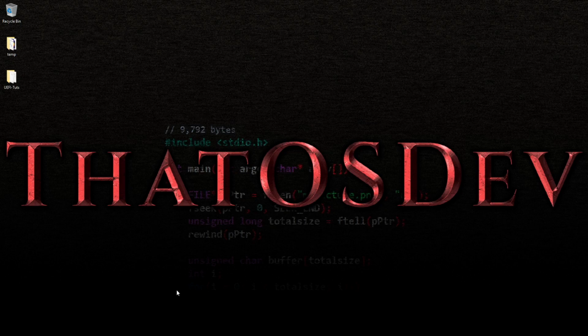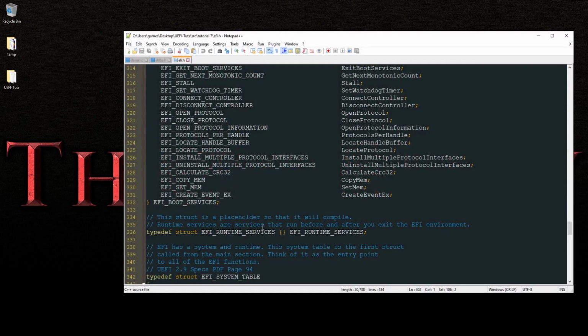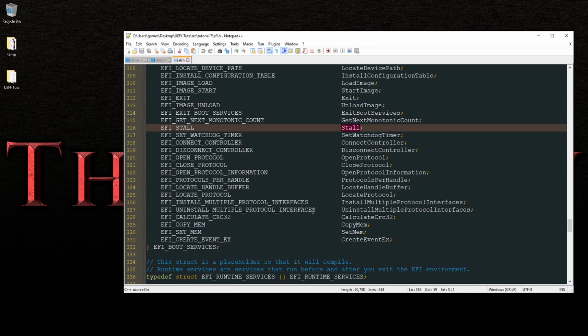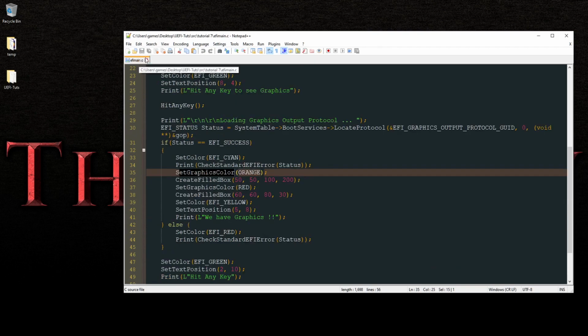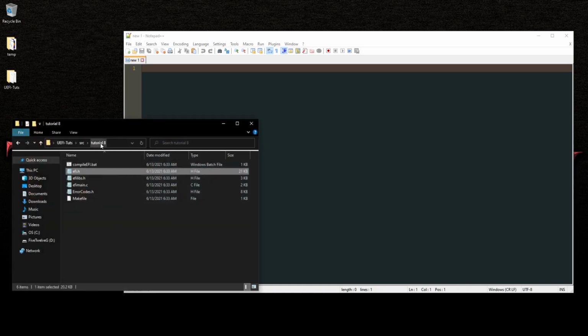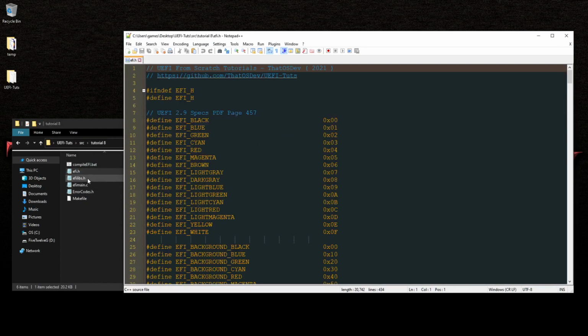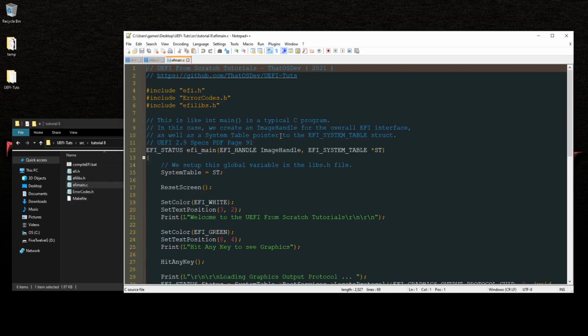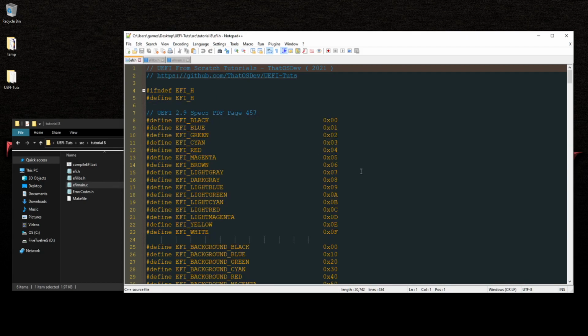Now, check this out. Last time we did the graphics, right? But with that came some extra features, and one of those extra features is stall. And because we didn't have to actually add anything to the EFI, it's actually all here. These are all, let's see, number 7. So I'm going to close all that and open this up. We're on Tut 8 now off the GitHub. So let's take a look at these. Let's go back to the EFI.